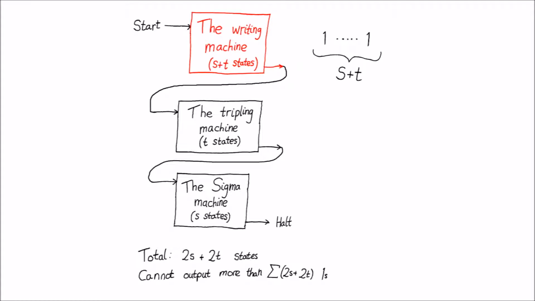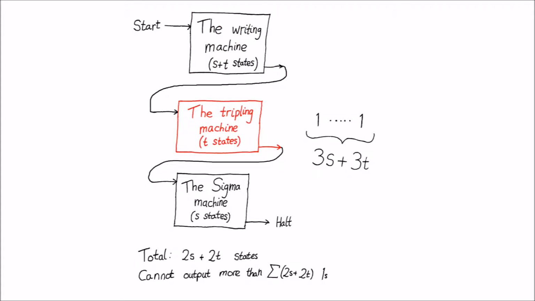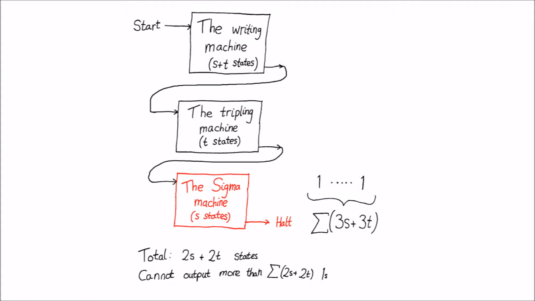However, when run on a blank tape, the writing machine writes s plus t ones, then the tripling machine triples this to 3s plus 3t ones, and finally the sigma machine will write sigma of 3s plus 3t ones on the tape, which is more than a machine with this many states possibly could. This contradiction means that the sigma machine cannot actually exist.